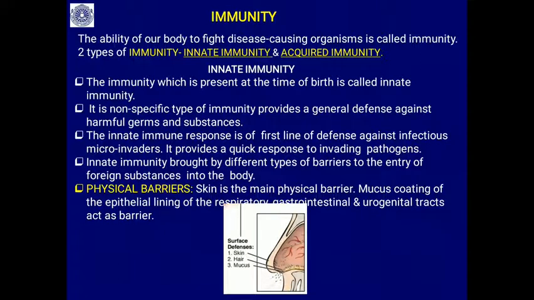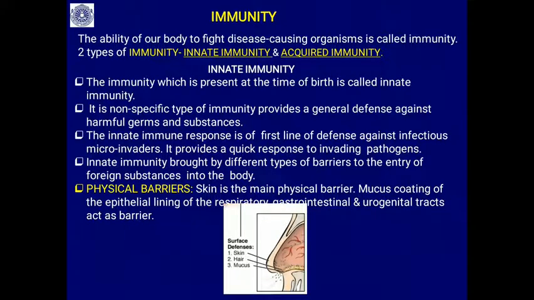It is a non-specific type of immunity that provides a general defense against harmful germs and substances. Innate immunity is the first line of defense against infections, and it provides a quick response to invading pathogens.